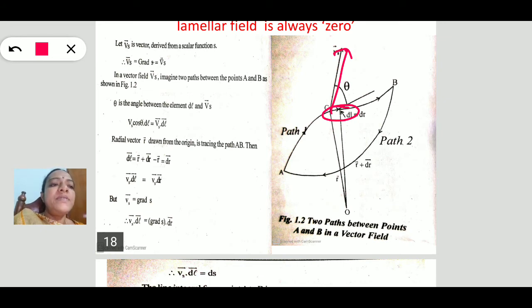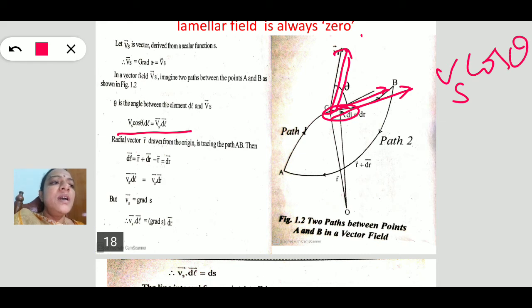The angle between dl and Vs is theta. Therefore, the component of Vs along the dl direction is Vs cos theta. The product Vs cos theta into dl can be written as Vs dot dl, the dot product of Vs and dl.